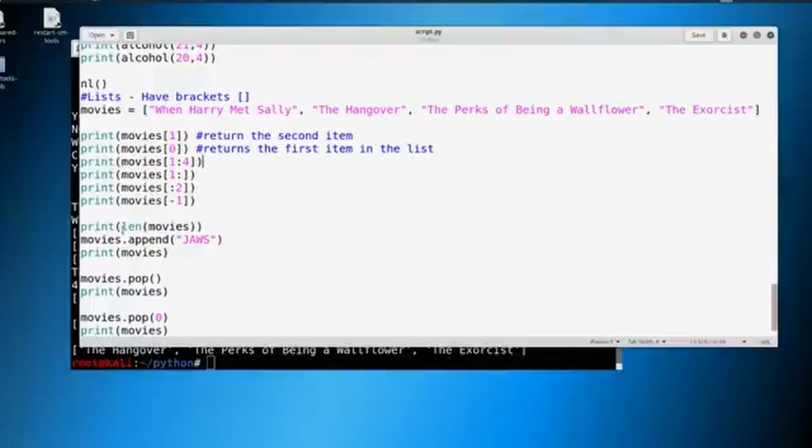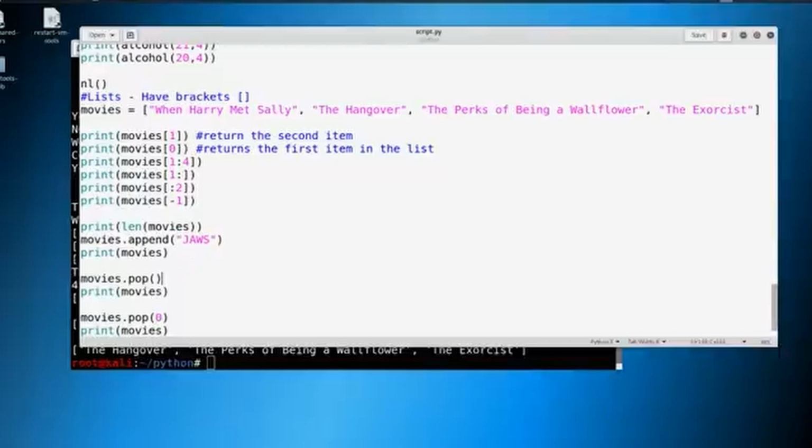So we can also utilize printing out length, or we can do a .append and add to the list, or a .pop. And there's a lot of different things we can do here to append to these lists or remove from these lists, etc. So this is just the basics, but hopefully what you take away from this is that lists have brackets, and there are items in a list and they start with 0. Those are the key takeaways.